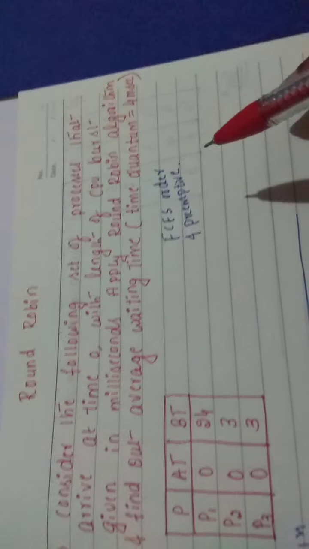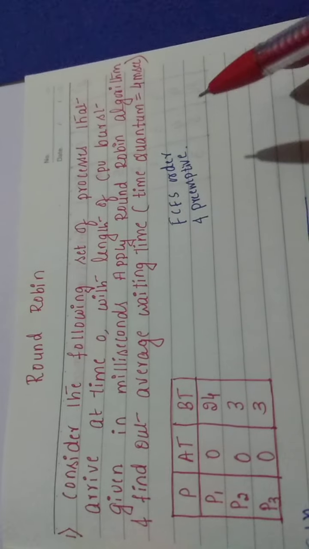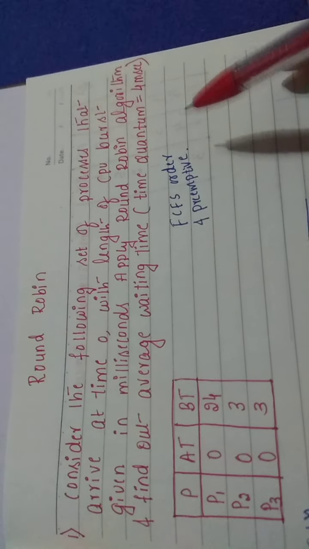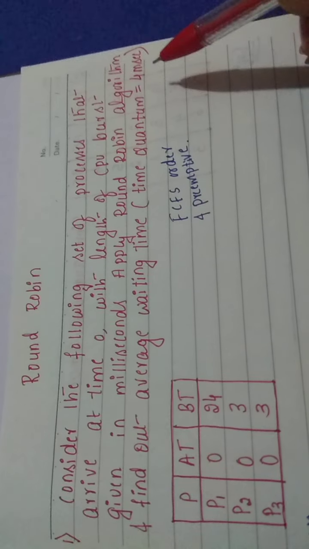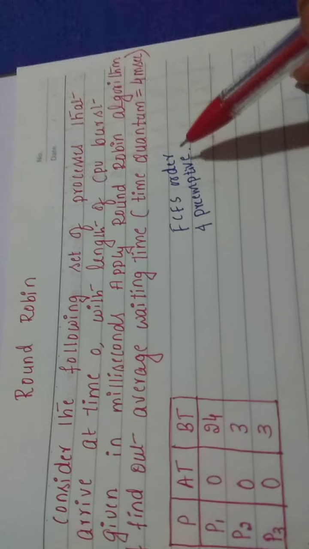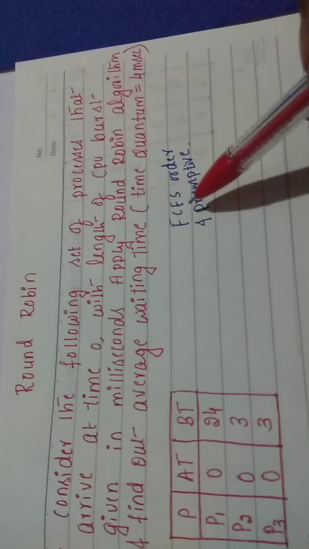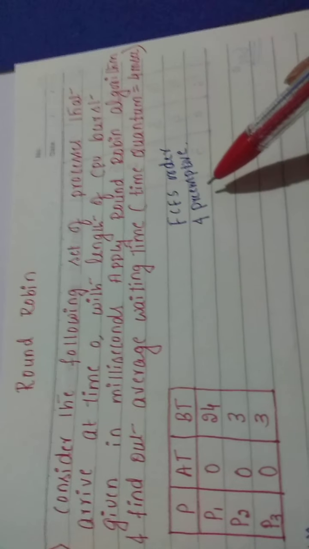You may require 20, 30, 50 milliseconds, but the operating system initializes the time quantum to some value, and you need to come out of the execution soon after the time quantum expires. But this allocation follows FCFS. That is why I have written that round robin follows FCFS and it can be preemptive.